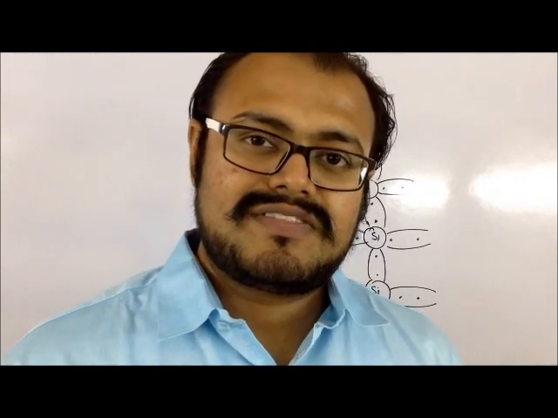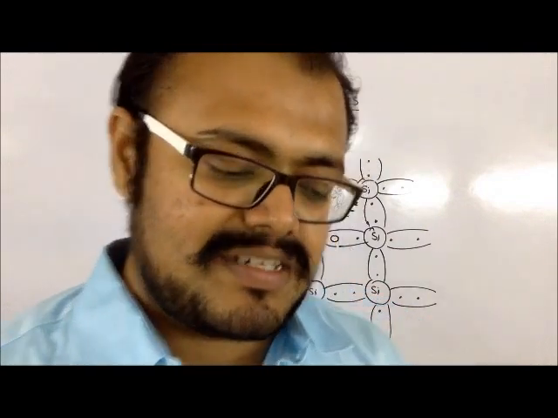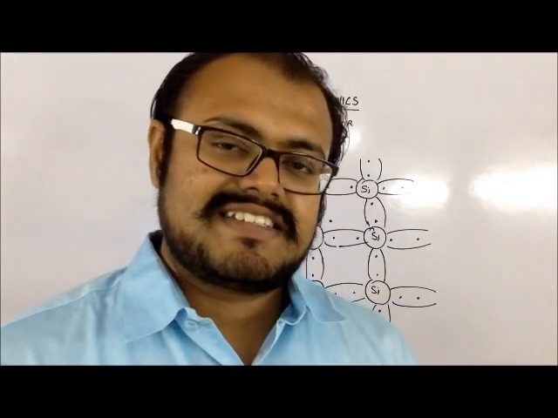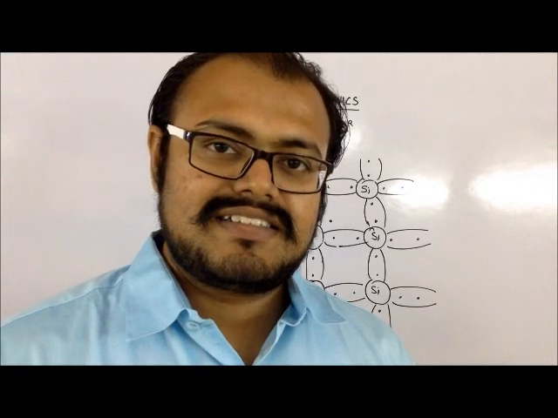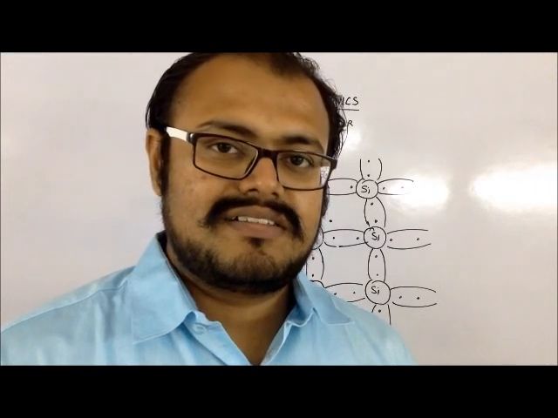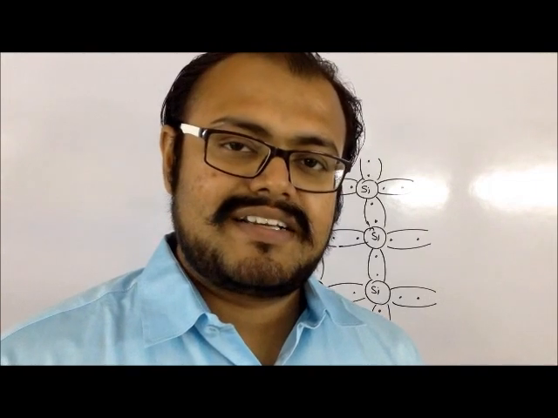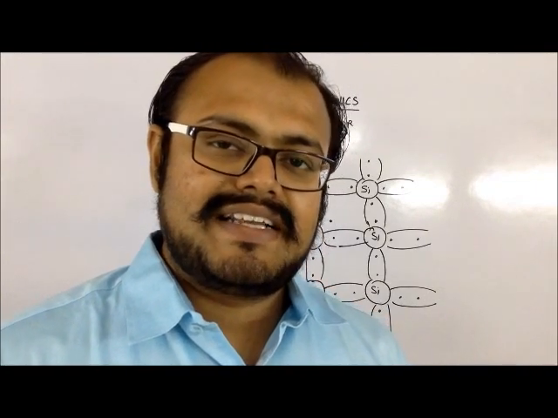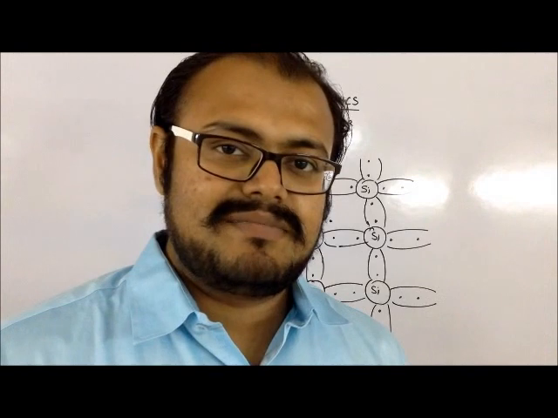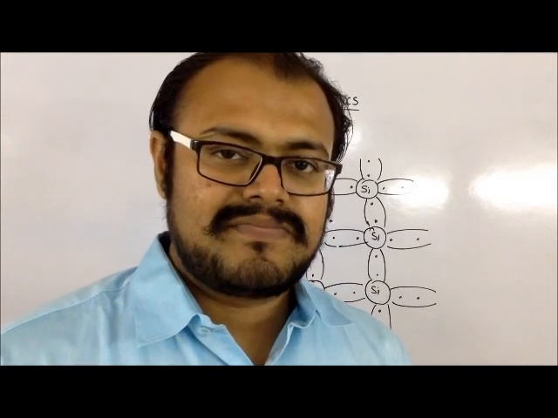So going on to the first type, that is the N-type semiconductor material. The first type of extrinsic semiconductor material is the N-type semiconductor material. In this, the impurity being added is a pentavalent material. Pentavalent materials can be phosphorus, antimony, etc.